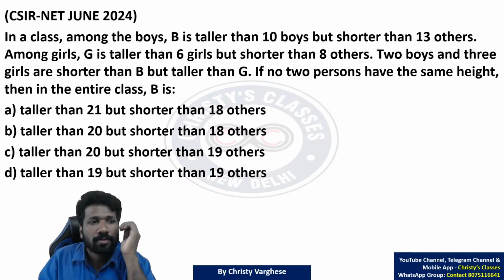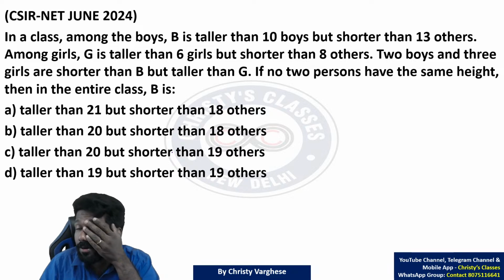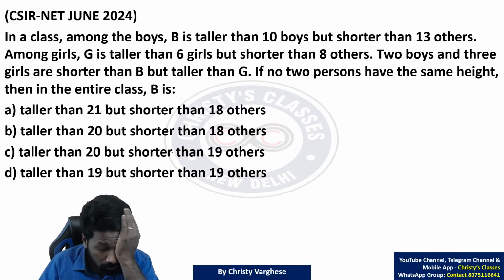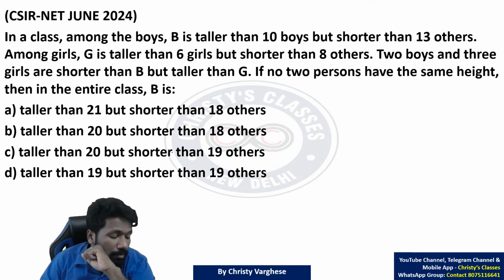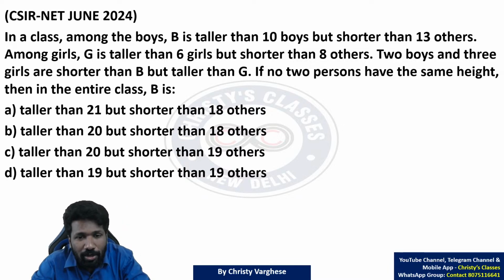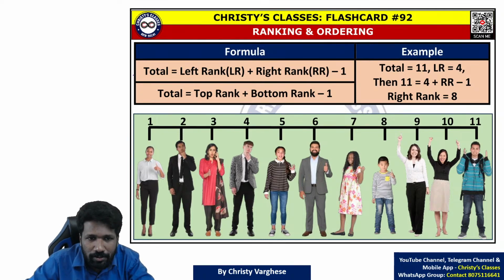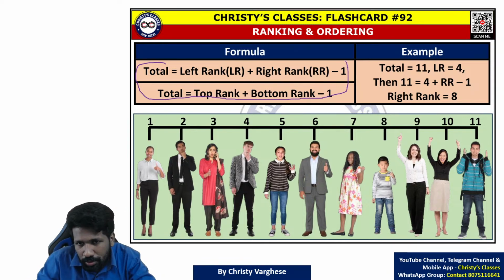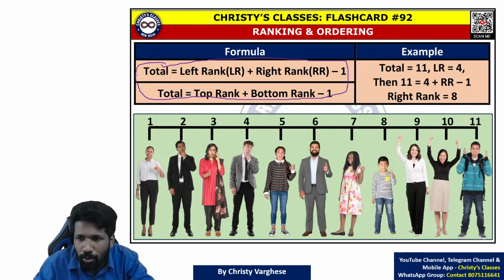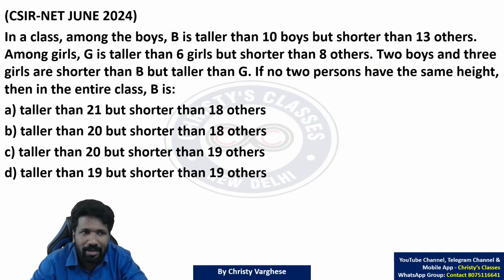Listen to this. This kind of question was asked earlier also in many subject papers. So in a class, among the ranking and ordering, there are two types of question mainly. One is sequential ordering question. Second is position test question. This question is a position test question. Position test question में कुछ question में ये formula help करेगा, but ये question में formula से भी the logic is more important. I will explain.